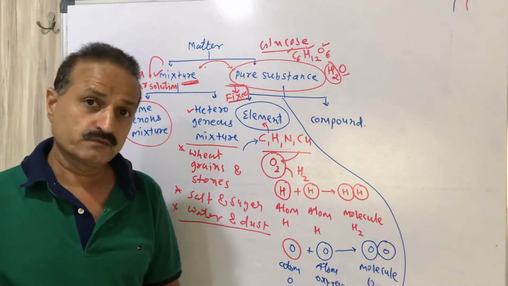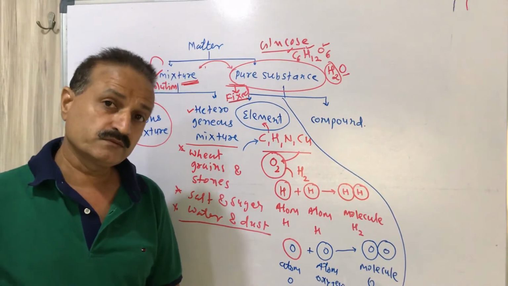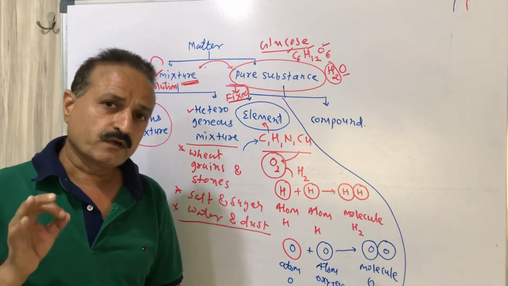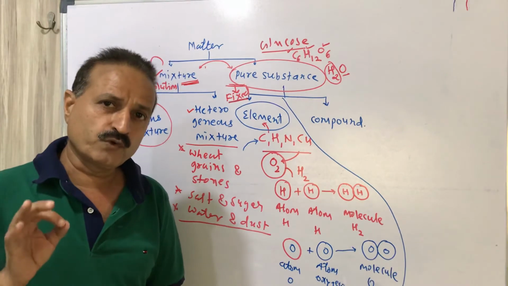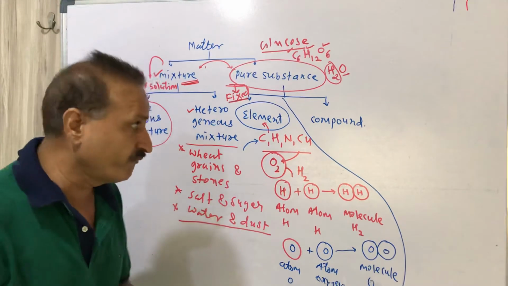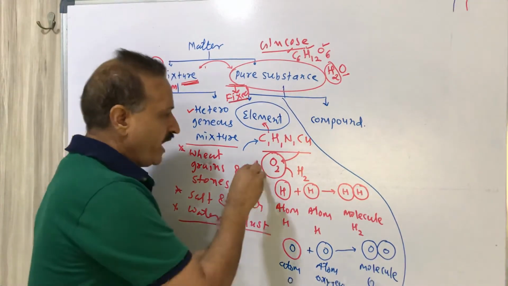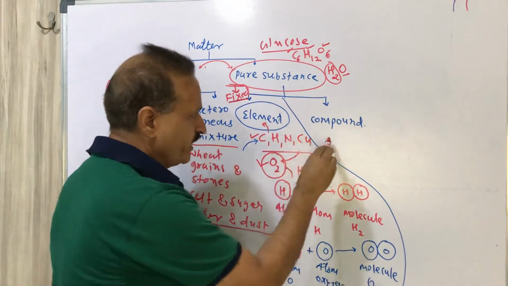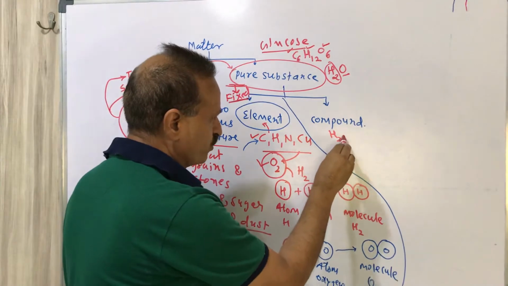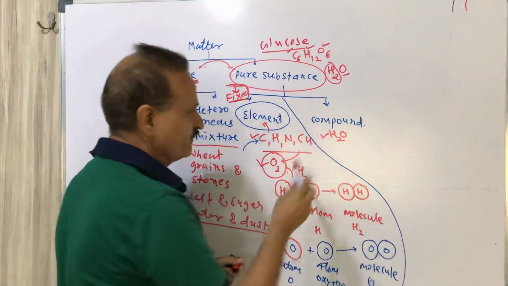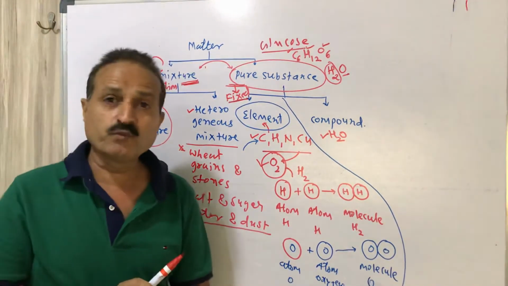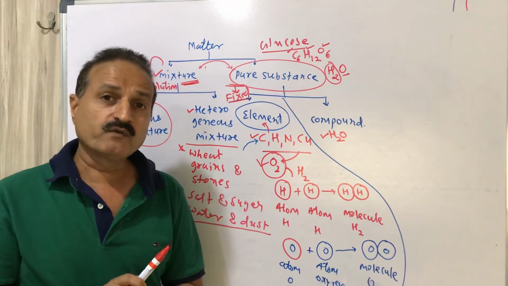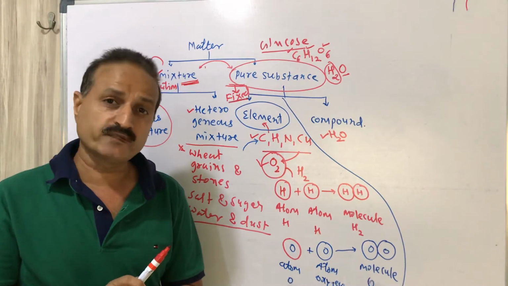Now, what is a compound? A compound means a composition of 2 or more different elements or molecules. Suppose we are explaining H2O. H2O is a compound in which 2 atoms of hydrogen and 1 atom of oxygen are present.